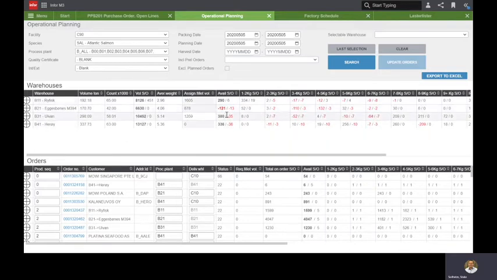Just closing that one again. This is what is remaining after we have delivered the customer orders. So the customer orders down here are of course with numbers of boxes for the different sizes of fish. And when they plan these customer orders to be produced at certain packing stations like B21 for this one, then that will go in and reduce the number of available boxes. So these 243 boxes of 3 to 4s are taken away from the figure up here.